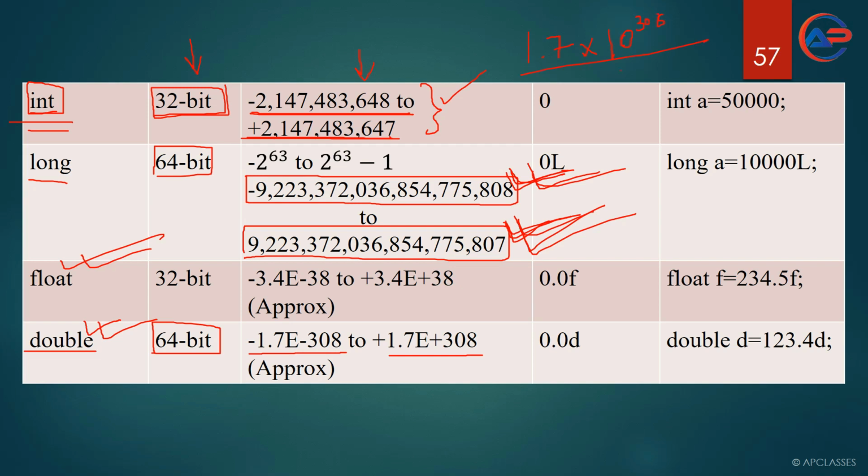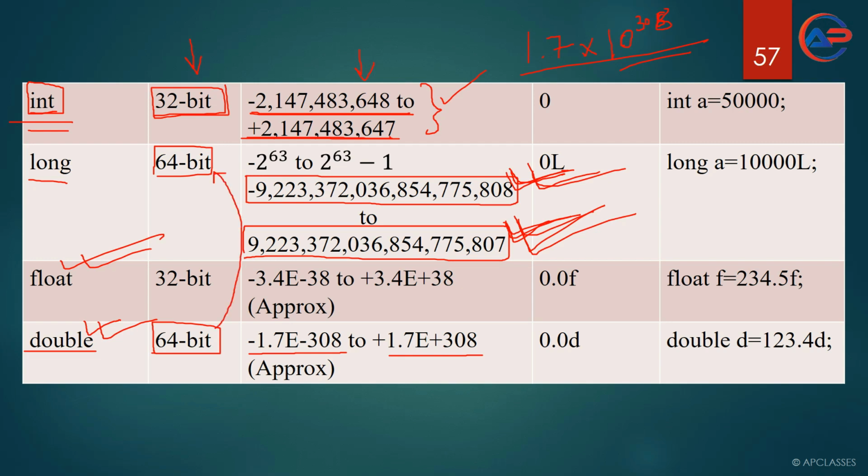Okay, you can just think about what such a big number we can store. We can store 1.7 into 10 to the power 308, that is, we can have 308 zeros after 1.7. Such a big number we can store. Now you must be comparing double with long.